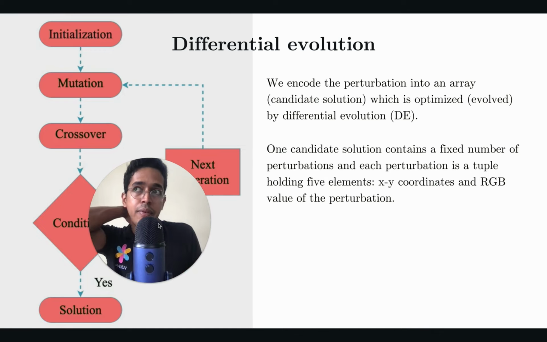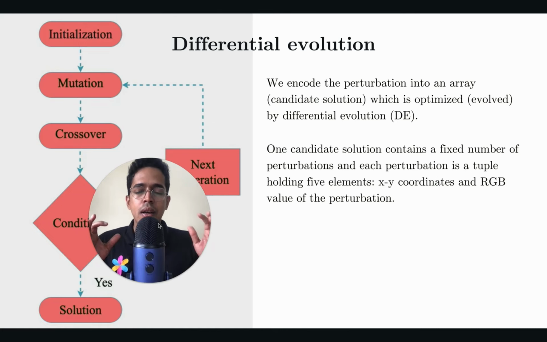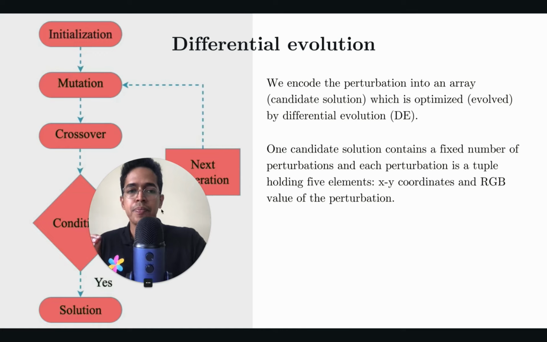If it is better at making the confidence worse, then that new generation of pixels are selected. Otherwise, they are discarded. Then mutation is repeated, and this process is repeated until certain threshold condition of loss or threshold condition of confidence of prediction is arrived.